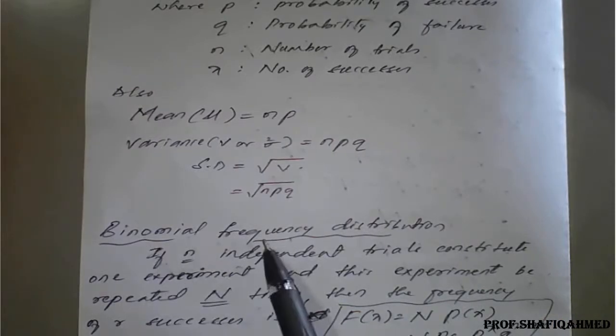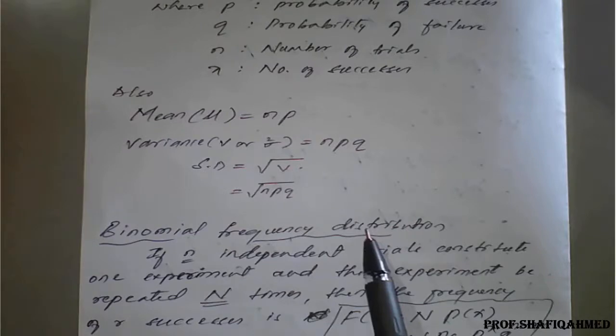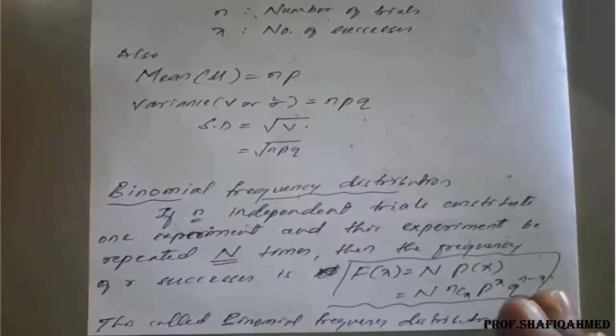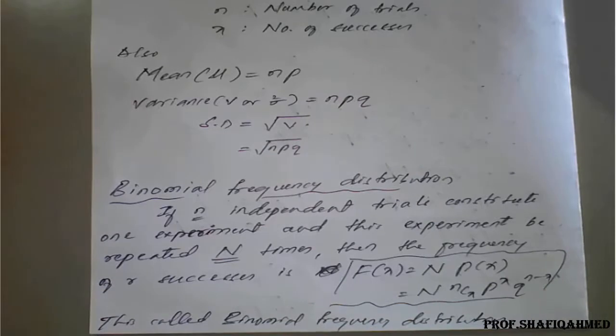Next, one more point is binomial frequency distribution. Here they will give the complete distribution, and the same experiment is repeated many times. That concept is considered as a binomial frequency distribution, or sometimes it is called a function also.